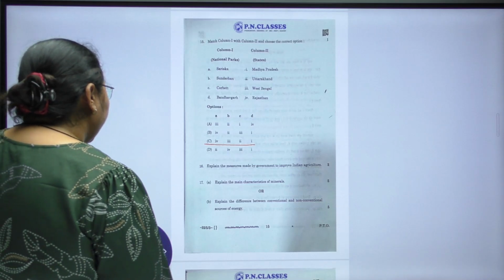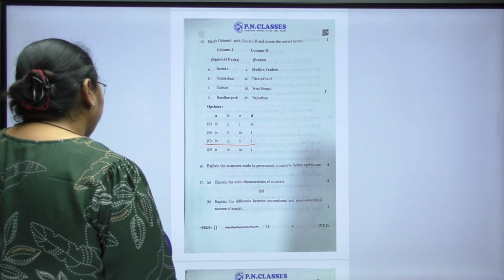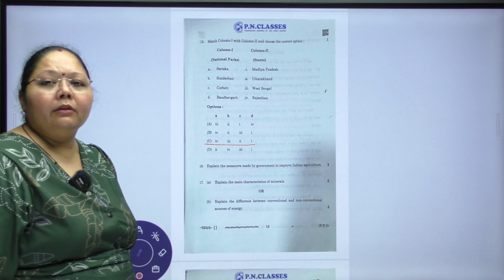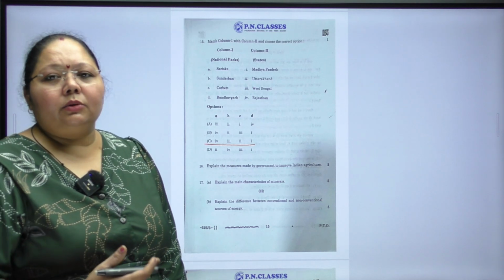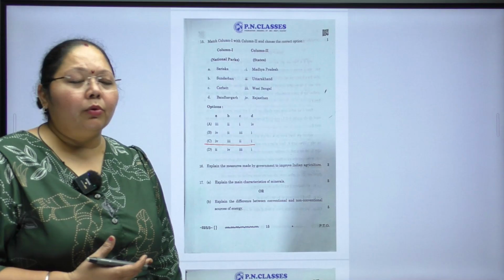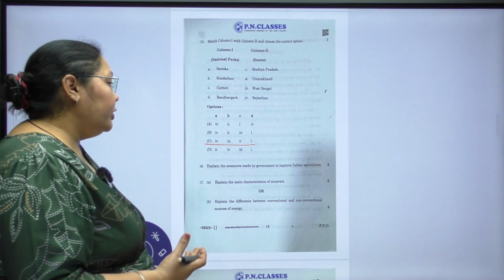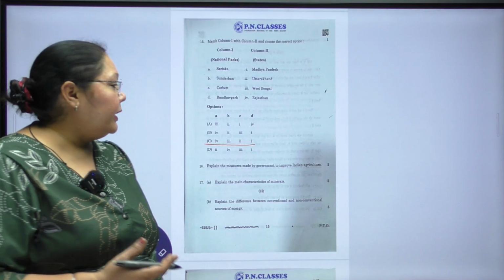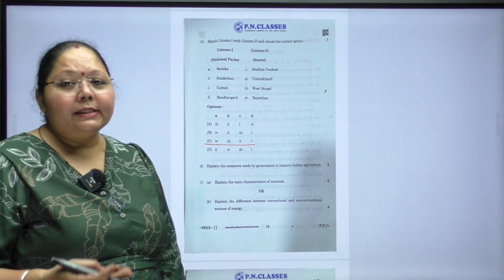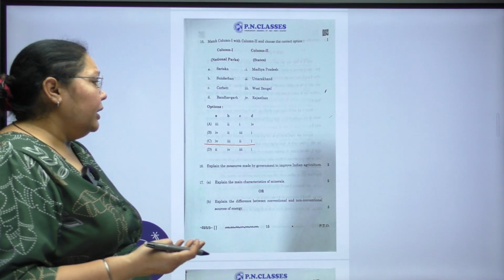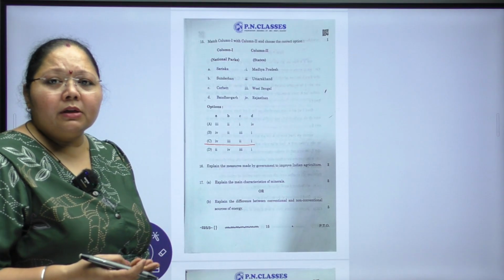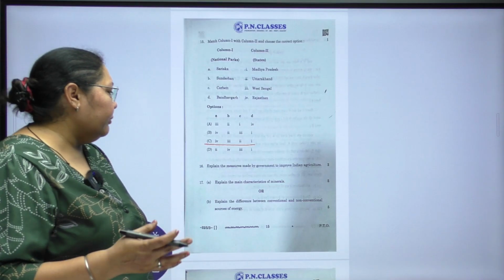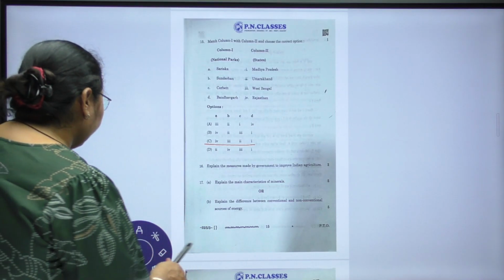Question number 16. Explain the measures made by government to improve Indian agriculture. Now, as we have done a lot of practice, we found that this was also one of the most favorite questions of the board examinations, because they wanted to improve the Indian agriculture. For 2 marks, you are going to write down all the points which are covering the financial support, HYV seeds, giving farmers the loans, non-agriculture taxation was removed, etc., etc. can be written here. Next question.